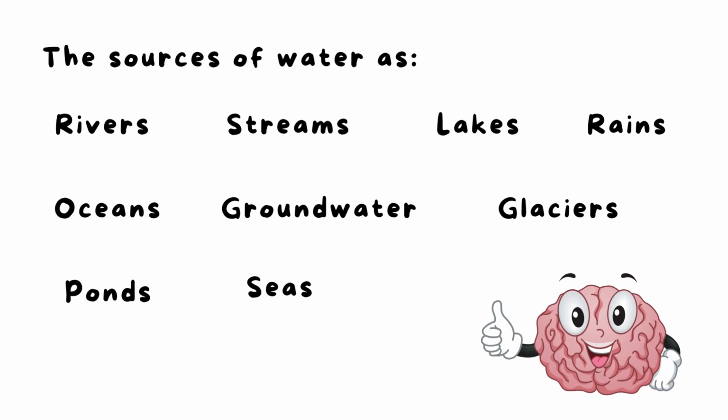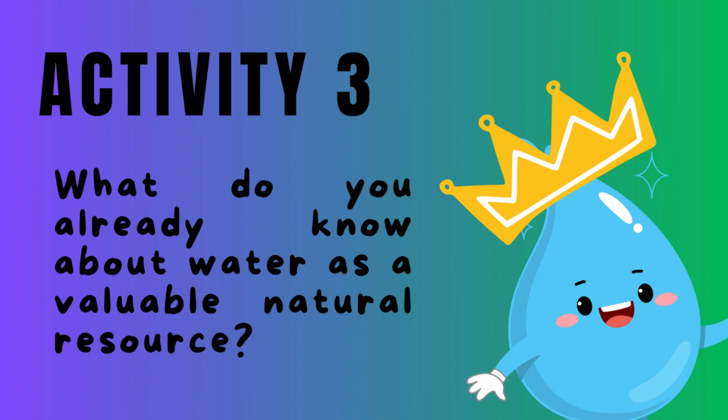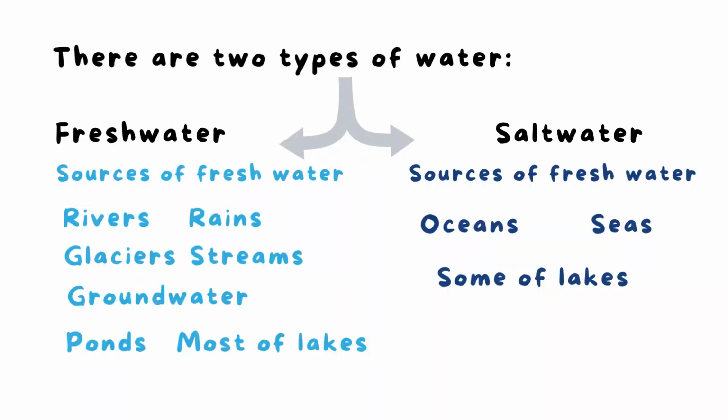So well done. Now we'll go to activity 3. What do you already know about water as a valuable natural resource? As water is a valuable natural resource means precious natural resource, important natural resource. We know that there are 2 types of water, yes, fresh water and salt water. Fresh water, the sources of the fresh water, can you tell me? This is very easy. Yes, say with me: rivers, rains, glaciers, streams, groundwater, ponds, and most of the lakes, okay? Most of the lakes contain fresh water, okay?